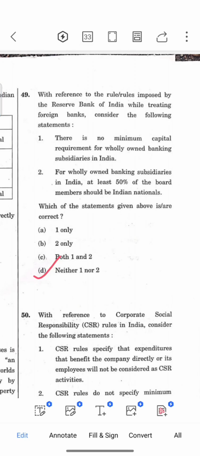Question number 49. With reference to rules imposed by the Reserve Bank of India while treating the foreign banks, consider the following statements. Statement 1. There is no minimum capital requirement for wholly owned banking subsidiaries in India. This is incorrect because RBI mandates a minimum capital requirement of 10.25%. Then statement 2. For wholly owned banking subsidiaries in India, at least 50% of the board members should be Indian nationals. This is incorrect because there is no such specific requirement. So the answer for this is option D, neither 1 nor 2.